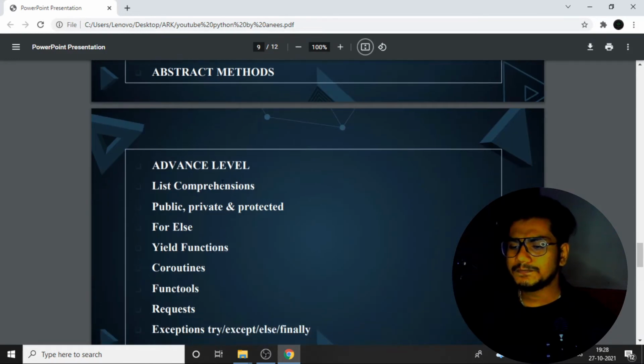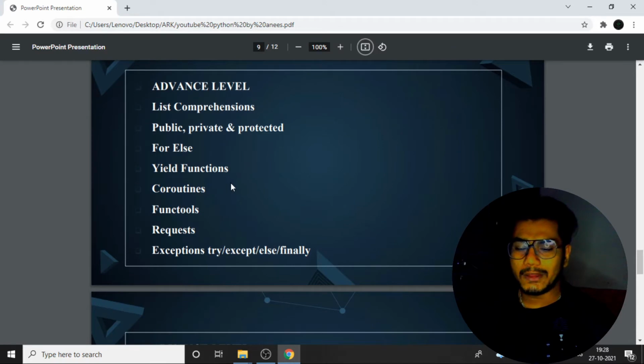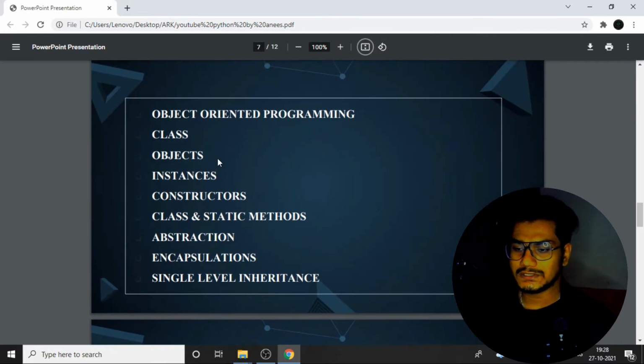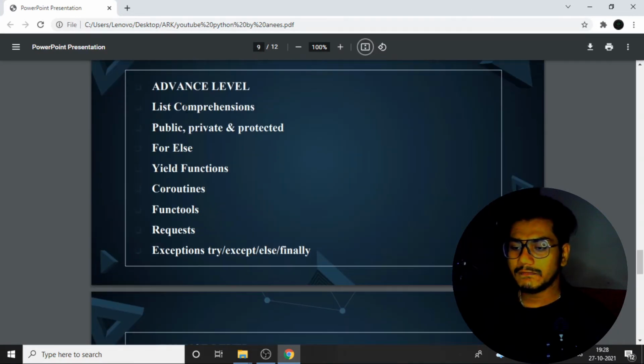Okay, and coming back to the little bit advanced level thing. So this is the advanced level, which is object oriented programming. Along with that we have list comprehensions. Then what are public, private, protected keywords, and for else statements are also there. Okay, I think many of you don't know we have a for else concept also, and we have coroutines, functools, all those things.